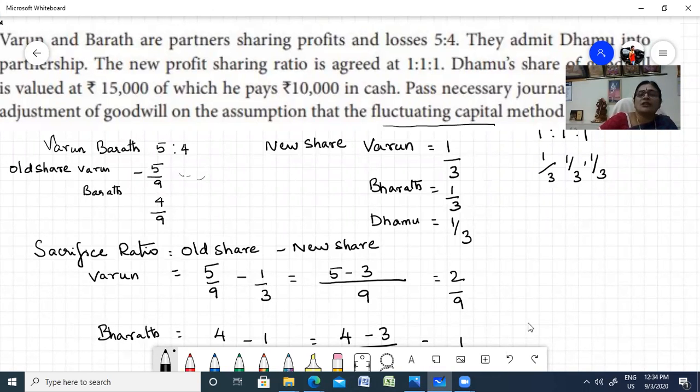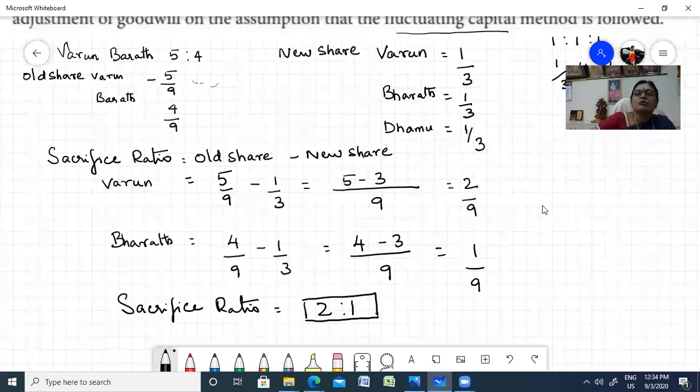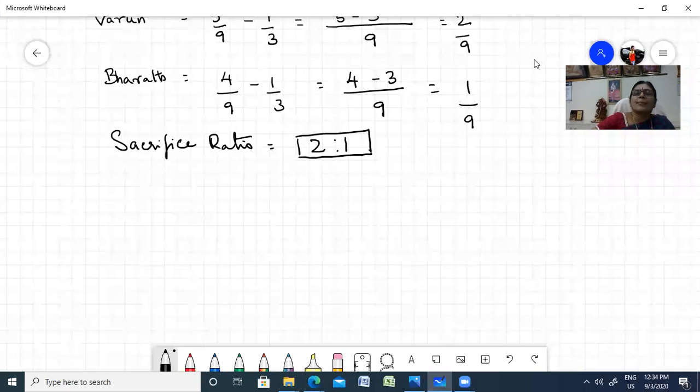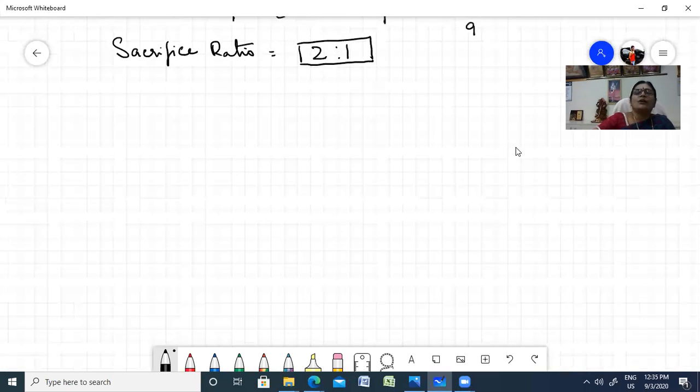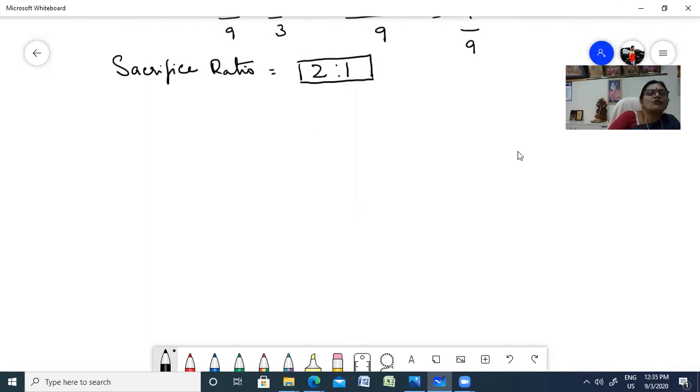Now let us pass the journal entry. Let us go to journals. For the journals, you have to write your date, followed by your particulars, then your LF, then your debit, then your credit.